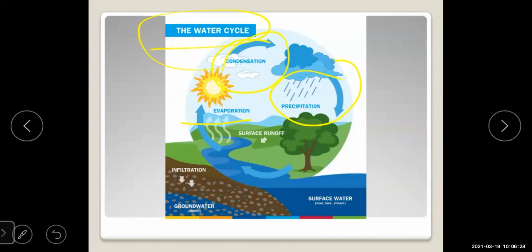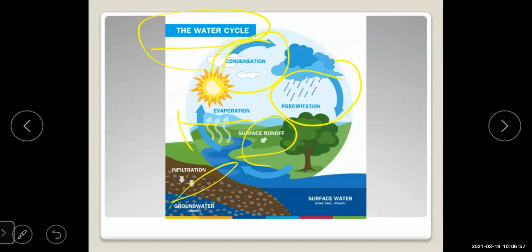The fourth stage is runoff or infiltration. These are the four stages of the water cycle: first evaporation, second condensation, third precipitation, and the last is runoff or infiltration.